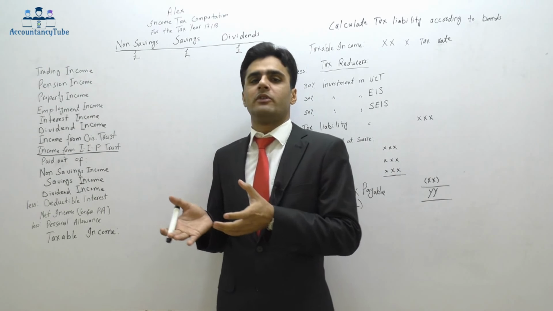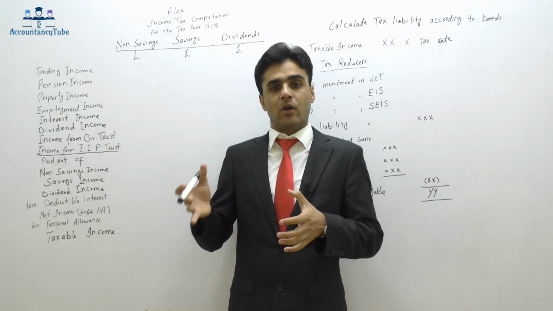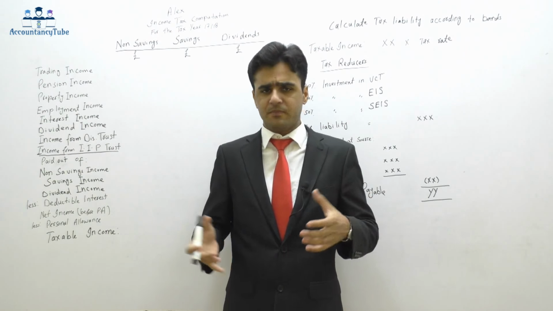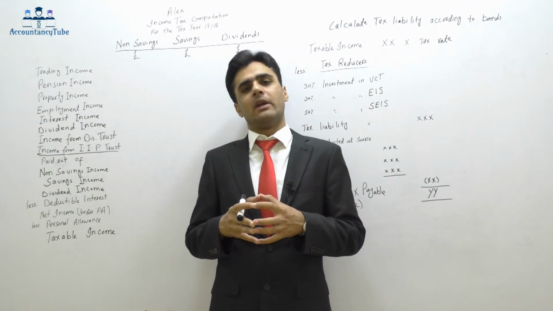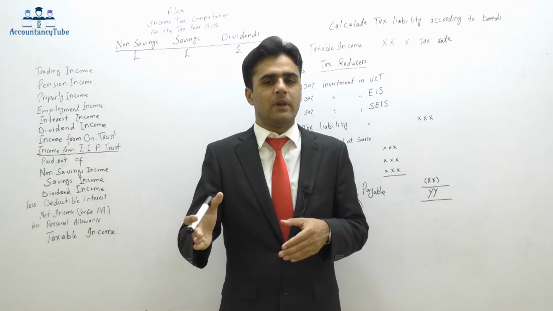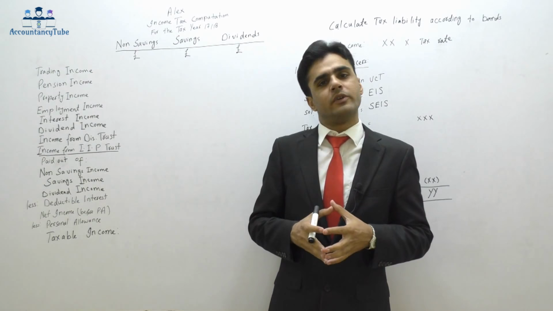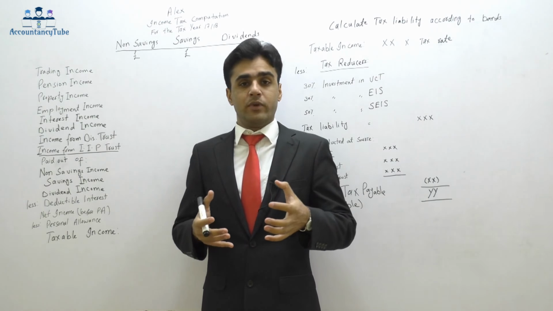Whenever I start my business, say for example, if I started my business on 1st of July, I can make up my accounts from 1st of July to 30th of June. So it's basically totally up to me. Whereas tax year is not up to me. HMRC says the tax year starts on 6th of April and it ends on 5th of April. So this is the period of the tax year. Now it depends on which year we are dealing with.